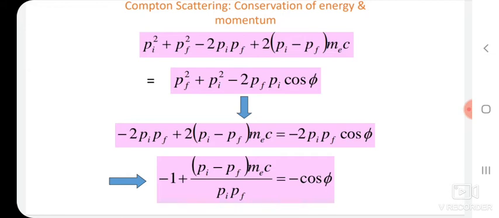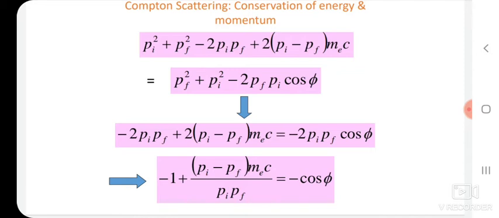We can cancel it from both sides. Then our equation becomes -2 P_i P_f + 2(P_i - P_f)mc = -2 P_i P_f cos φ.